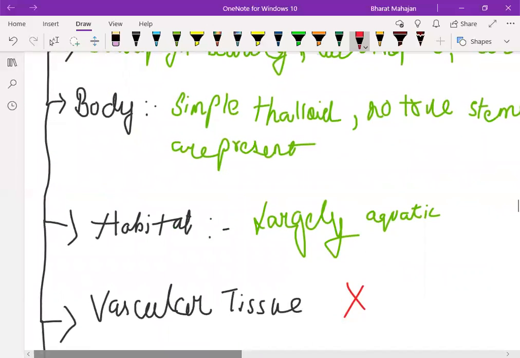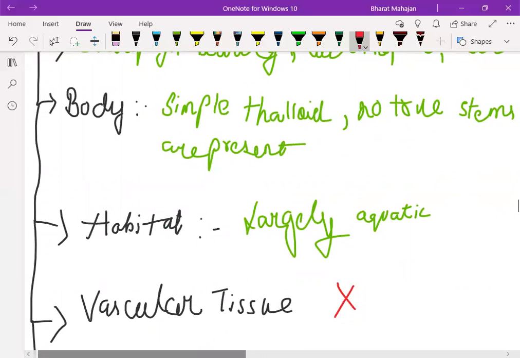Second is body. What kind of body is present in algae? So body is simple thalloid. Now first of all you should know the meaning of thalloid. Thalloid means a flat body which does not have roots, stems, or leaves. A simple flat body without true stems, roots, and leaves. But the interesting fact is that though they do not have true stems, leaves, and roots, they might have some organs which resemble stems, roots, and leaves, which we will be discussing later on.